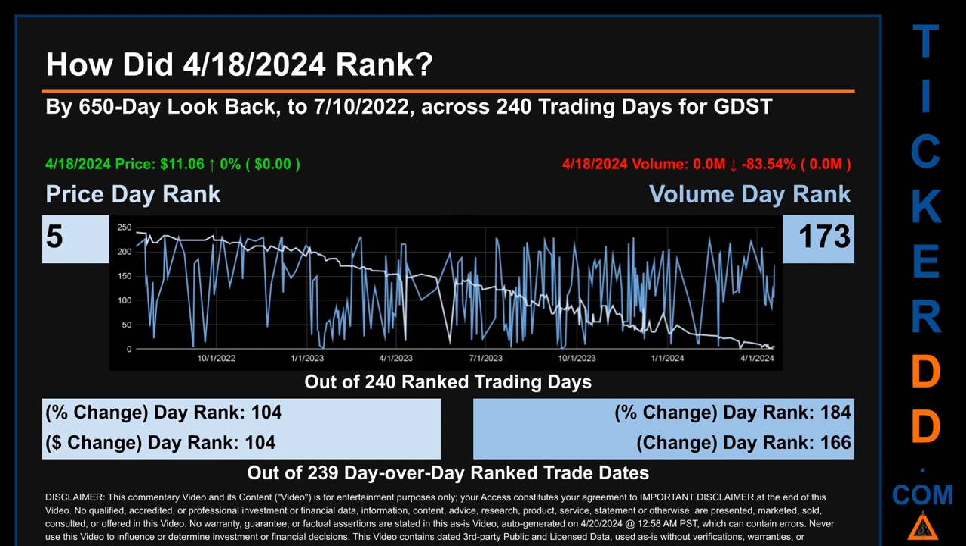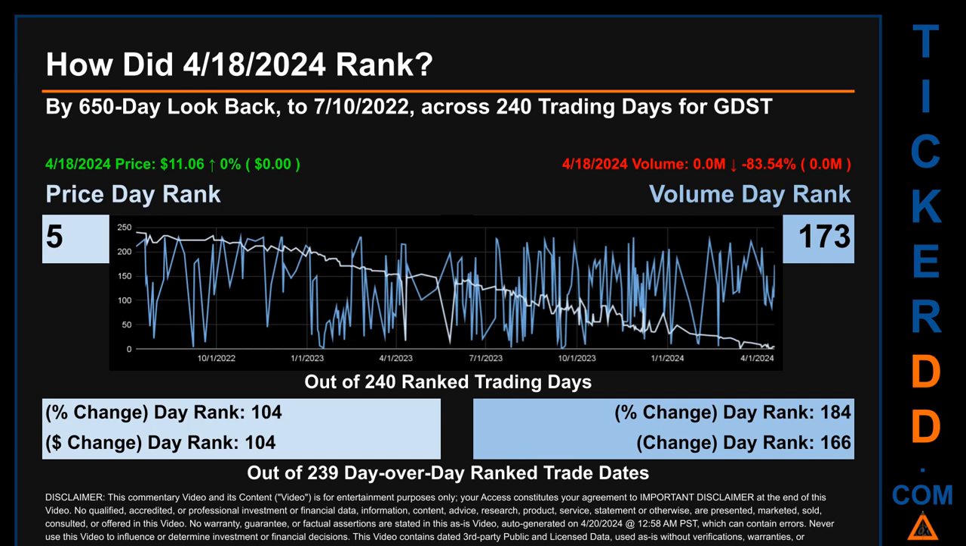How did April 18, 2024 rank for GDST? By 650 calendar day look back to the 10th of July 2022, across 240 trading days, of which April 18, 2024 price ranked 5 while its volume ranked 173.